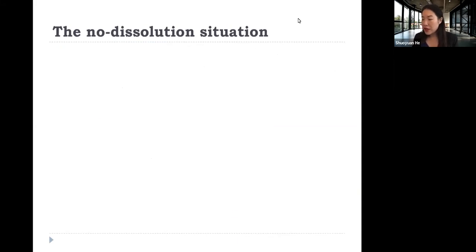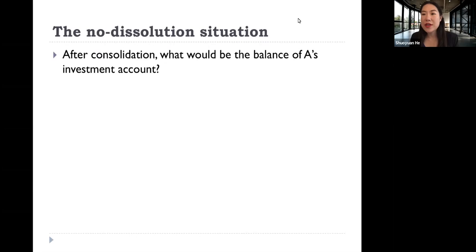And then for the no dissolution situation, there's a question I want you to think about. After consolidation, so after all that we have done on the consolidation worksheet, what would be the balance of firm A's investment account? Please take 5 minutes to think about this question. What would be the balance of A's investment account after all of the consolidation entries?